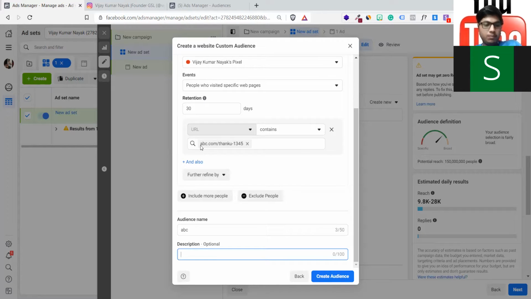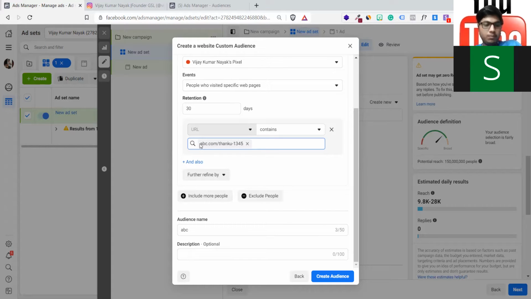So this is the first custom audience. Then you create the lookalike. The first step is this. You cannot skip it. You have to create a custom audience under this thank you page. The moment you create it, the second step automatically comes, as you have seen. This is to create a lookalike audience on the basis of your customers. Suppose in your e-commerce store, 100 sales or 200 sales are already done. All you have to do is create a lookalike audience on the basis of this particular URL.